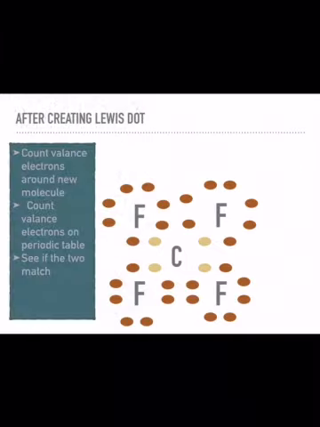After we are done creating our Lewis dot structure, we need to count the amount of valence electrons. Make sure each fluorine has 8 valence electrons. Then we need to count the amount on the periodic table. So we have 4 fluorines with 7 valence electrons each, so 7 times 4, and then carbon that has 4 valence electrons, but we only have 1 carbon, so 1 times 4. Now, does that equal the amount of total electrons that we see in our molecule? And the answer to that is yes. So we have successfully created a Lewis dot structure.